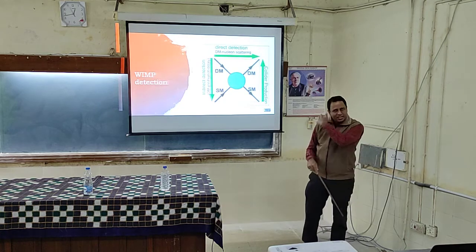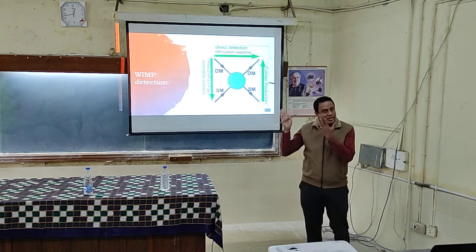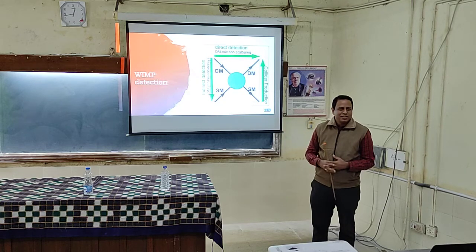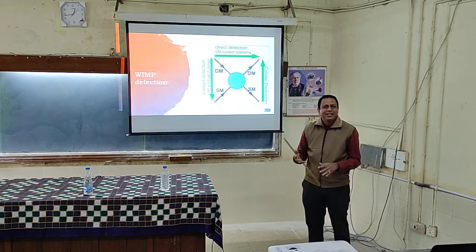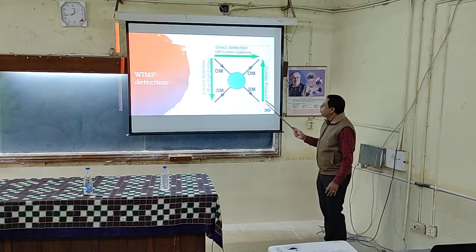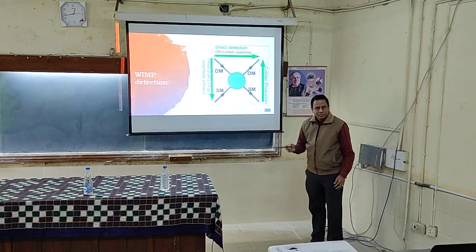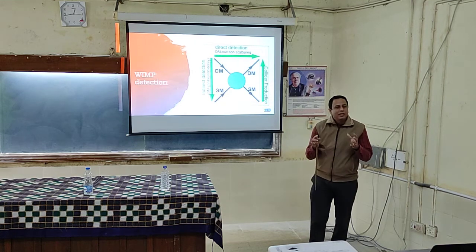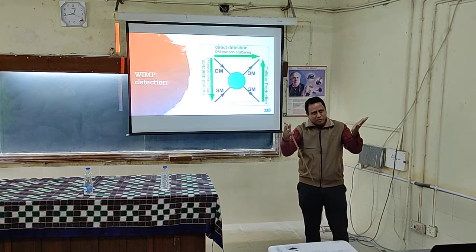Here also there are alumni who are working on these collider experiments, like Sanjay Swain and Gagan Mohanty. They are working directly on this. What they do is two standard model particles are collided, and from the energy that goes in, you expect that dark matter will be produced.